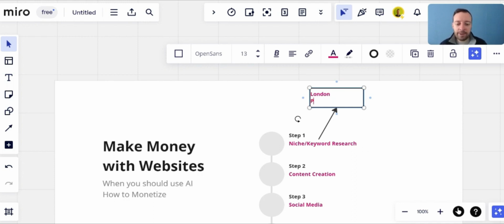So one thing I'm thinking about is more practical tips. There are so many travel bloggers out there, especially with travel websites. We don't need another travel blogger about London. There's probably hundreds and hundreds of them that have already written stuff about London. So what we want to know more about is practical tips.